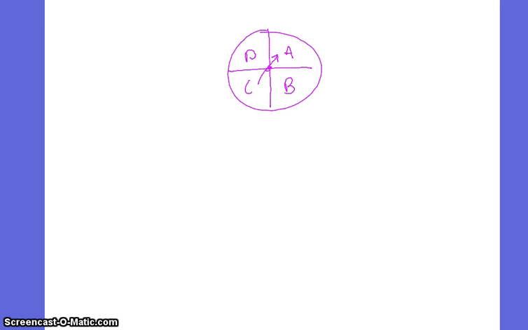So what's the probability of my spinner stopping on sector A? Well, the probability of that happening is 1/4, because I only have one favorable outcome out of 4. What's the probability of stopping on A or B? Well, then it goes up a little bit. That is 2/4. 1/4 plus 1/4 equals 2/4, which equals 1/2. So that's a much greater probability.